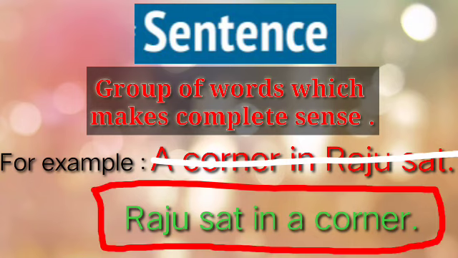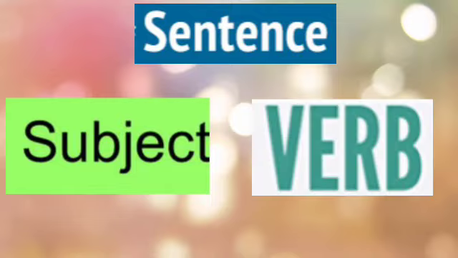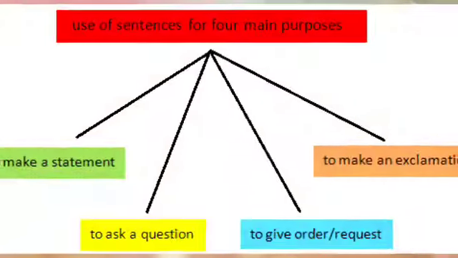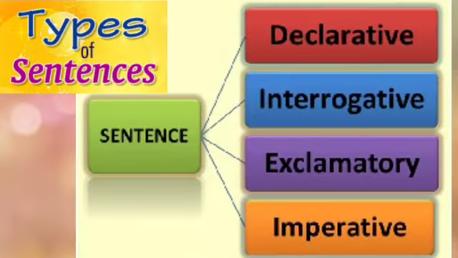Another important characteristic of a sentence is that it must have a subject and a verb. The third important characteristic is that the meaning of any sentence may be different based on different expressions. This expression may be a statement, a question, a command or an exclamation. Based on different meanings or thoughts, sentences are mainly divided into four types.